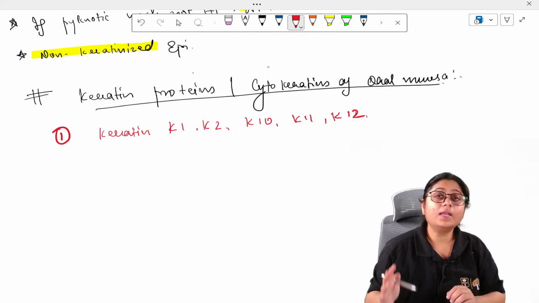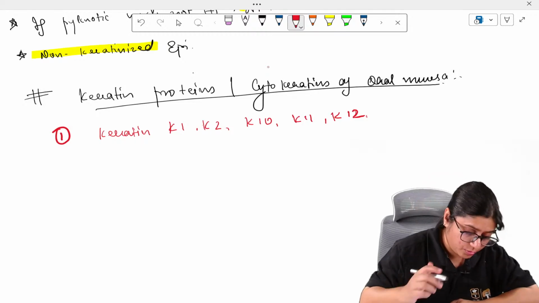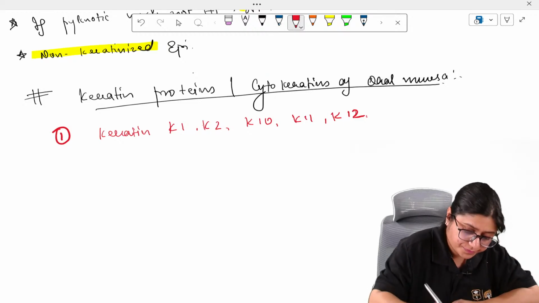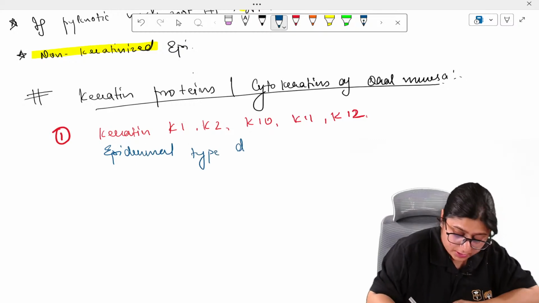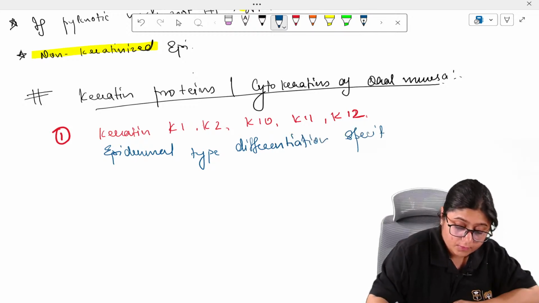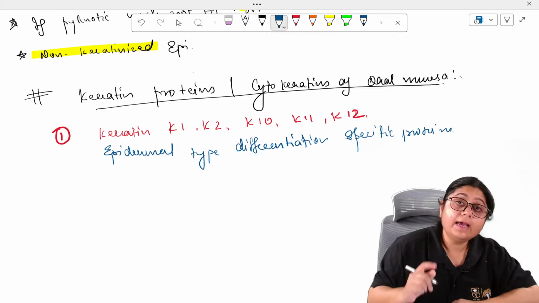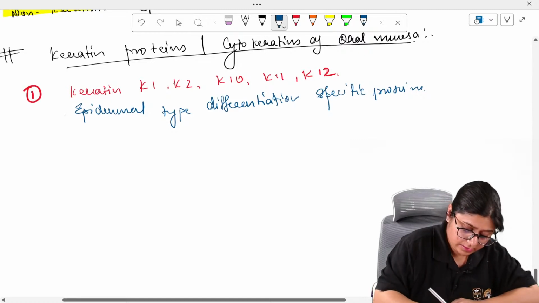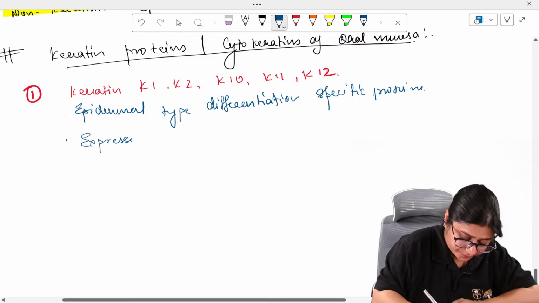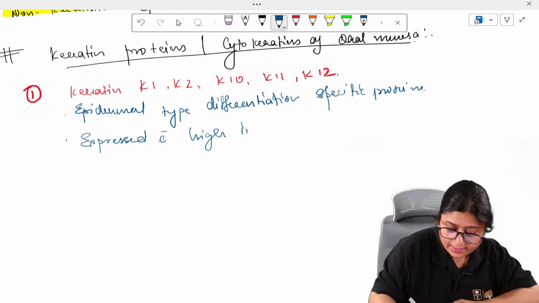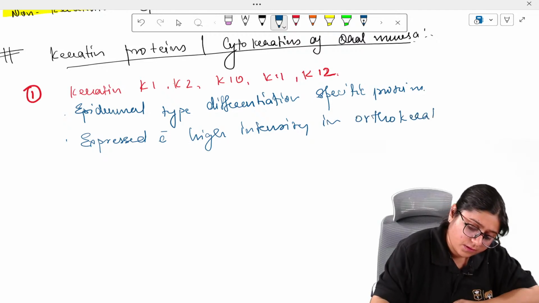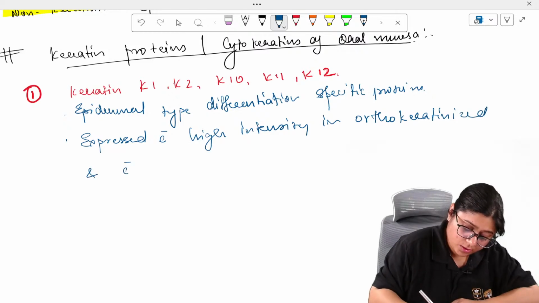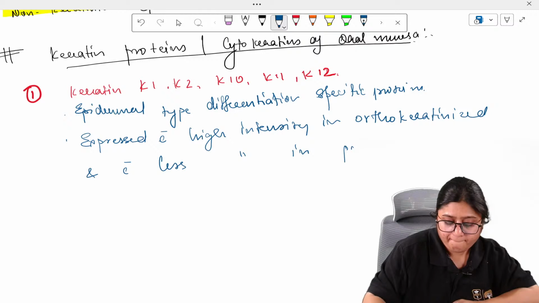They are called epidermal type differentiation specific proteins, and they are expressed with high intensity in orthokeratinized layers, and with less intensity in parakeratinized layers.